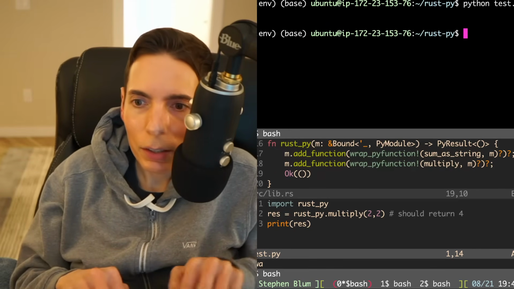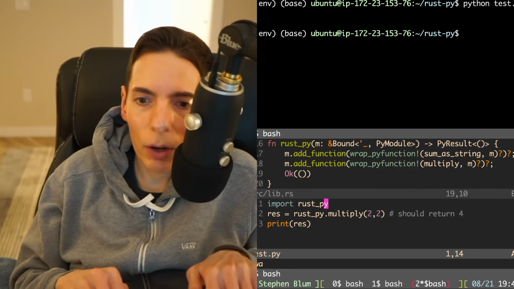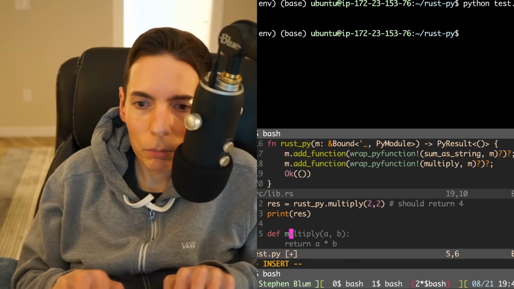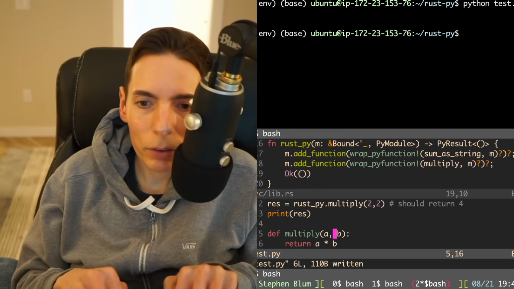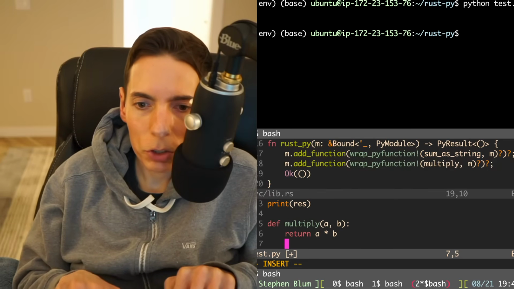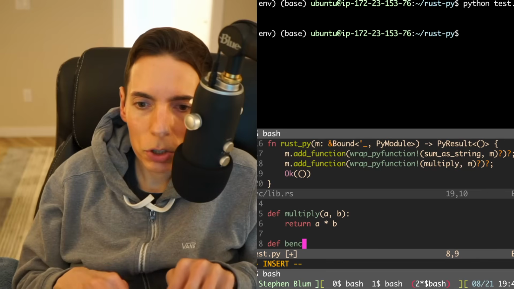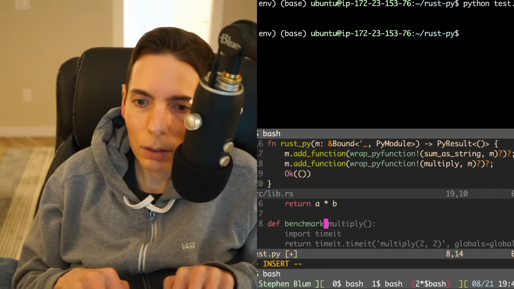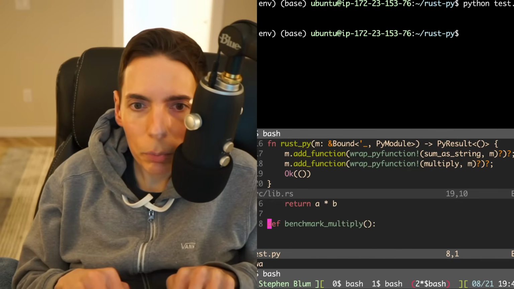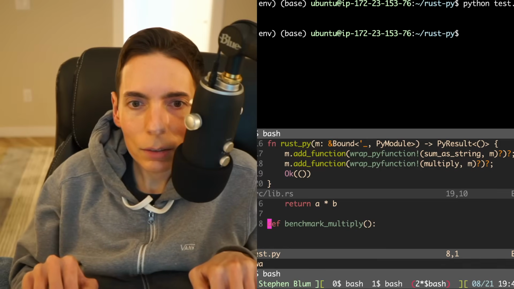So we just did it. What I want to do is benchmark it. So I want to do def my own multiply. So that is multiply in Python. And then this is Rust multiply. So what I need is a benchmark function. Def benchmark multiply. Let's see if that works. No. Let's see here. Good, but run the code.